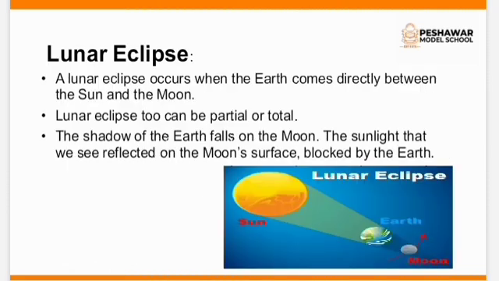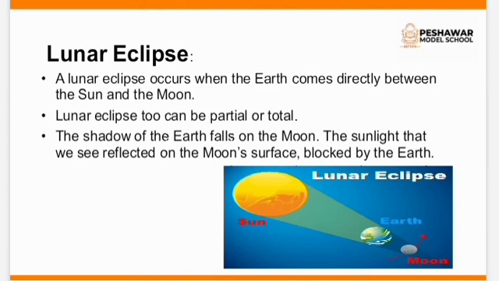Next one, lunar eclipse. A lunar eclipse occurs when the earth comes directly between the sun and the moon. Remember, in solar, we have discussed that when the moon comes between the earth and the sun, but here the earth comes directly between the sun and the moon. Lunar eclipse too can be partial or total. The shadow of the earth falls on the moon.